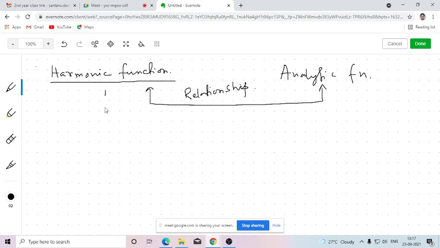So first, what is the definition of harmonic function? Harmonic function is valid only for function of two real variables. It is not applicable for entire function of complex variable. Rather, it is applicable for function of two real variables.